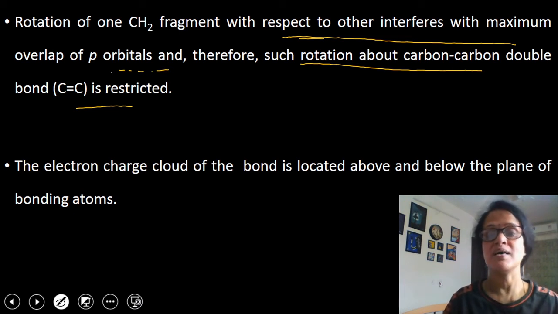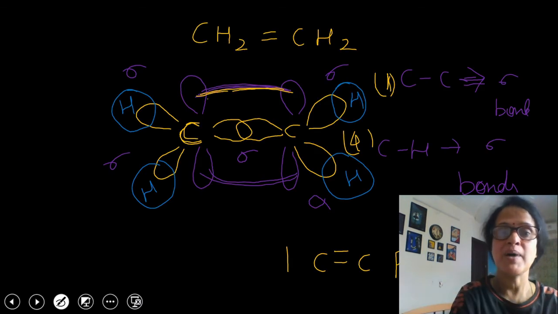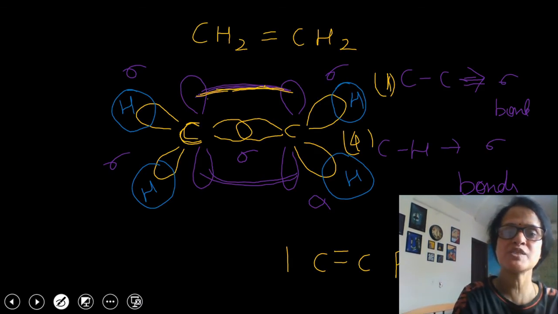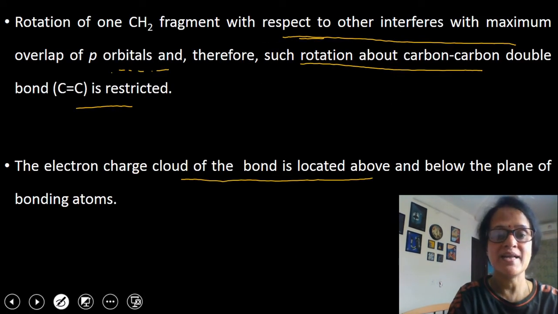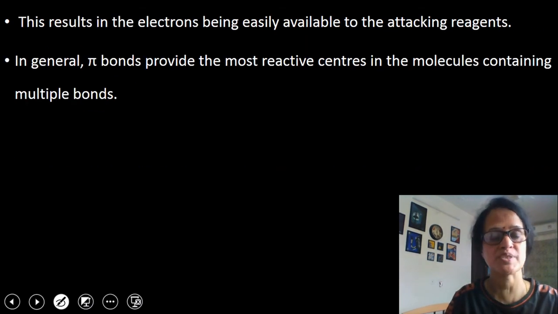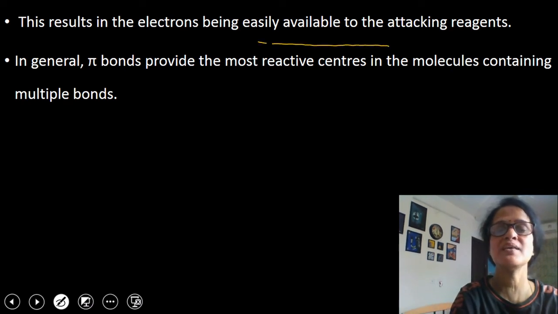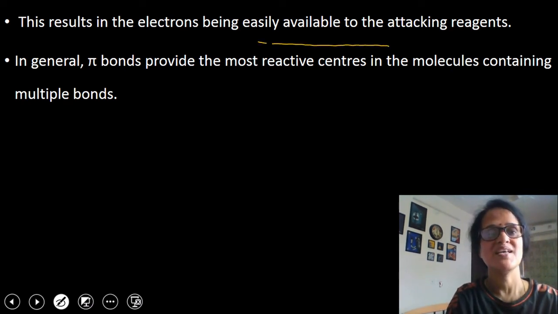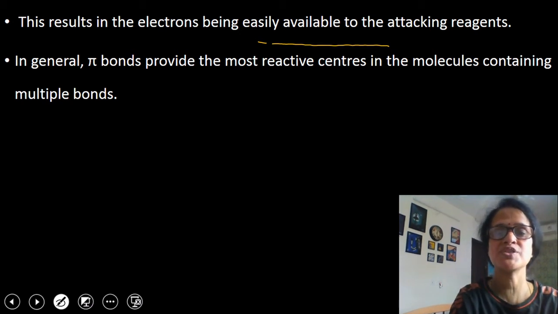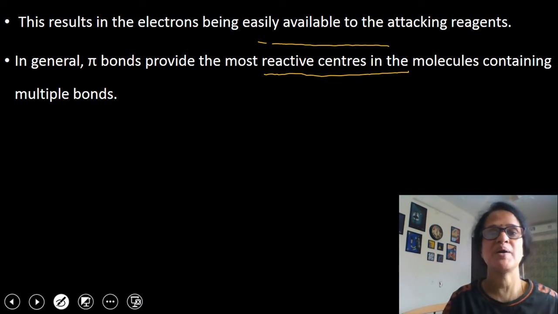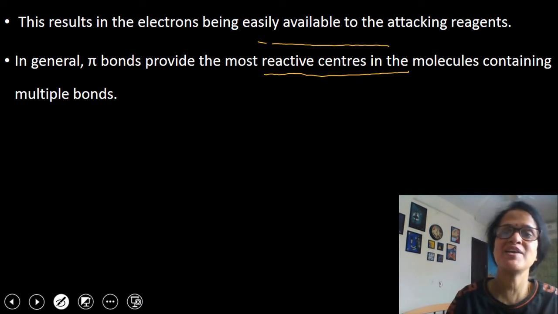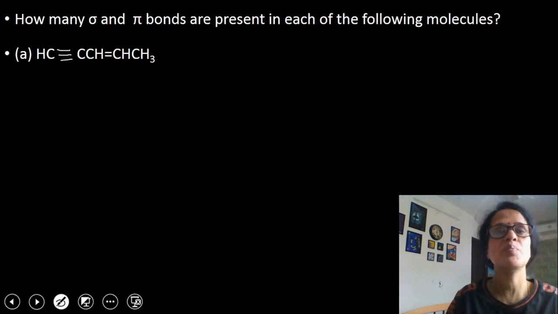One more point, I have shown you that a pi bond consists of 2 lobes. One is present above the plane and one is present below the plane. The electron charge cloud of the bond is located above and below the plane of the bonding atoms. So this results in the electrons being easily available to the attacking reagents. In general, a pi bond provides the most reactive centers in the molecules containing multiple bonds, as the pi electrons are easily available for the attacking reagents.